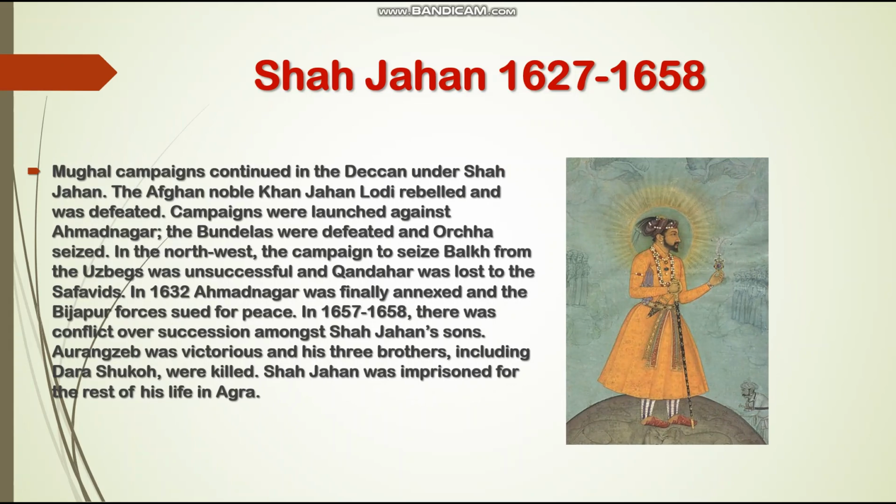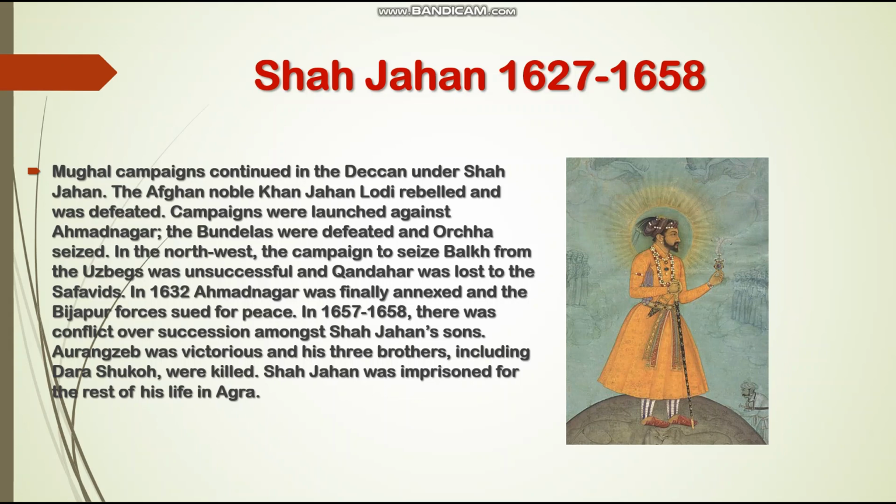Shah Jahan from 1627 to 1658. Mughal campaigns continued in the Deccan under Shah Jahan. The Afghan noble Khan Jahan Lodi rebelled and was defeated. Campaigns were launched against Ahmednagar. The Bundelas were defeated and Orchha seized. In the northwest, the campaign to seize Balkh from the Uzbeks was unsuccessful, and Kandahar was lost to the Safavids.